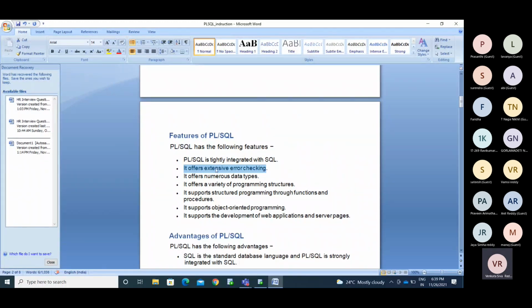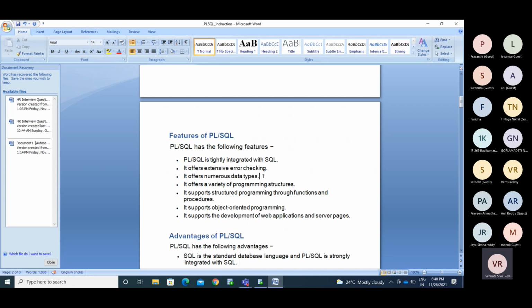Okay, so that is for the meaning of that. It offers numerous data types. In SQL, we have data types like number, char, varchar, date, time. These are all the data types we have. You can define your own data types, and we have the Boolean data type.